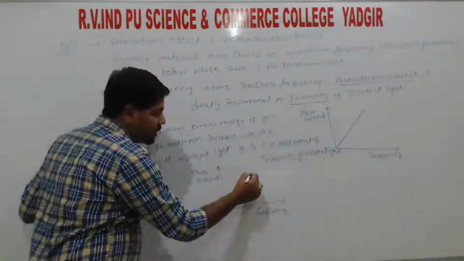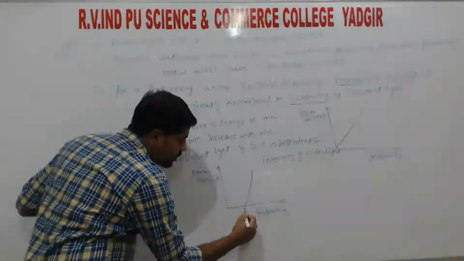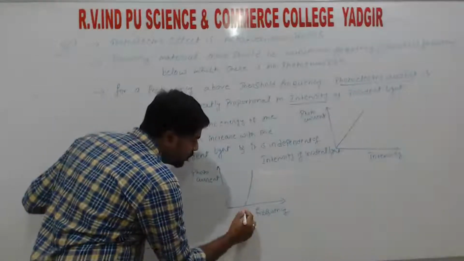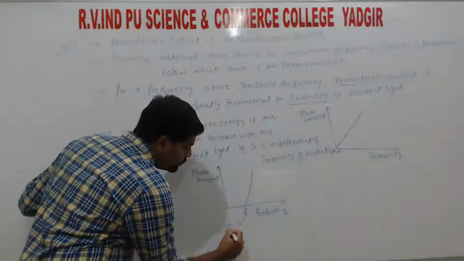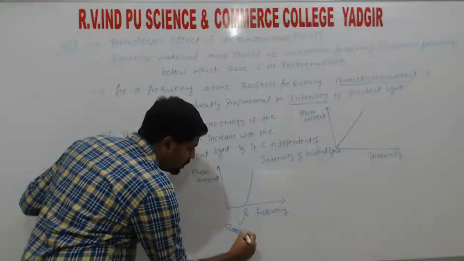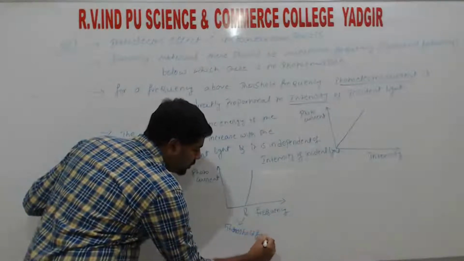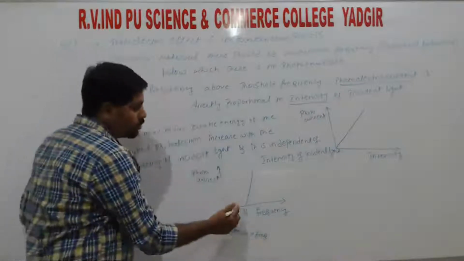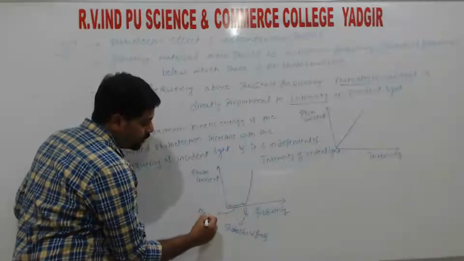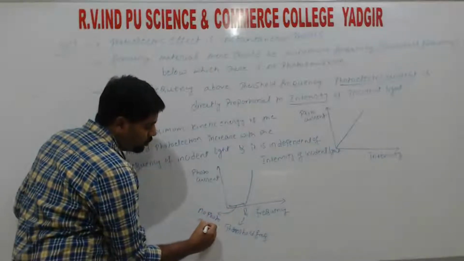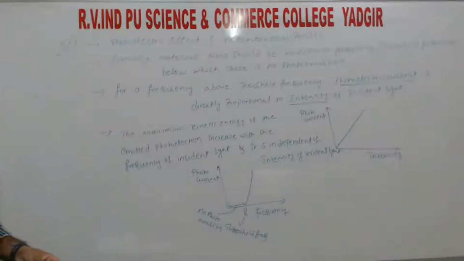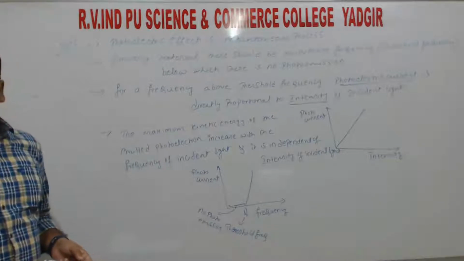Here we take f naught or nu naught, since frequency is represented by nu. So nu naught is the threshold frequency, right? Below the threshold frequency, in this region, there will be no photo emission. So these are the experimental observations of the photoelectric effect, right?